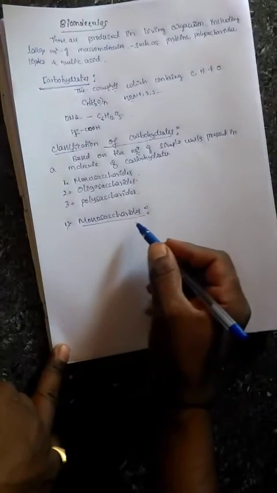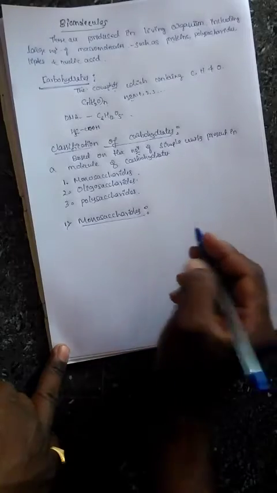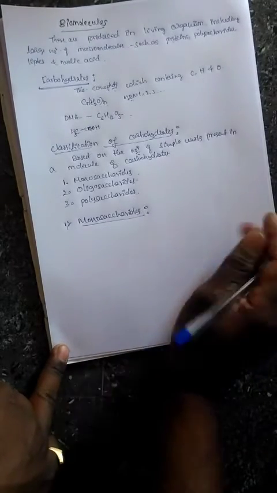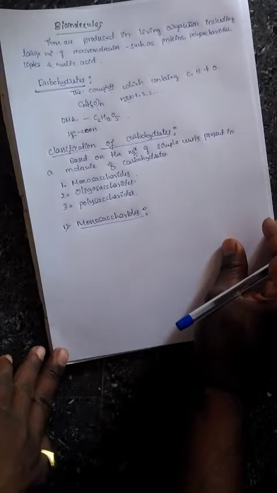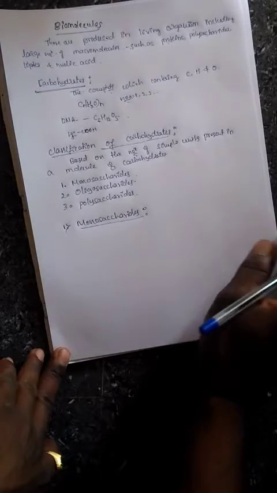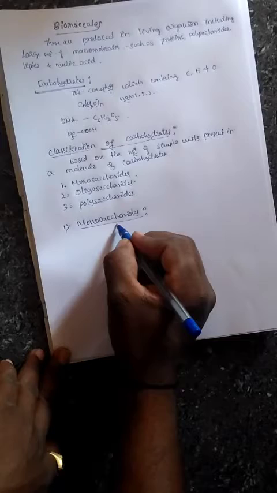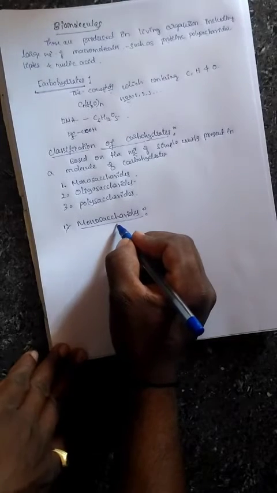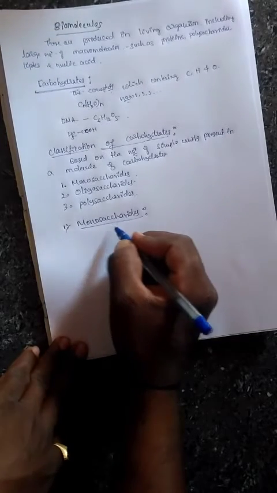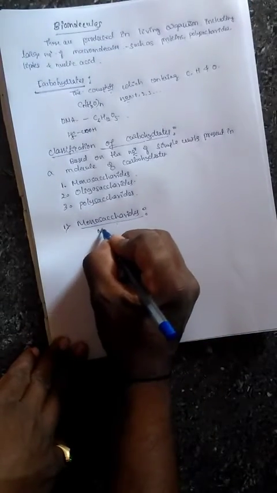Here monosaccharides are the simplest carbohydrates which cannot be further hydrolyzed. Okay, you know we have already learned the process of hydrolysis. Hydrolysis is nothing but cleavage of a carbon-oxygen bond or carbon-carbon bond by treating with water. So monosaccharides are the simplest carbohydrates which cannot be further hydrolyzed. It means they cannot be divided again. That is the simplest unit.